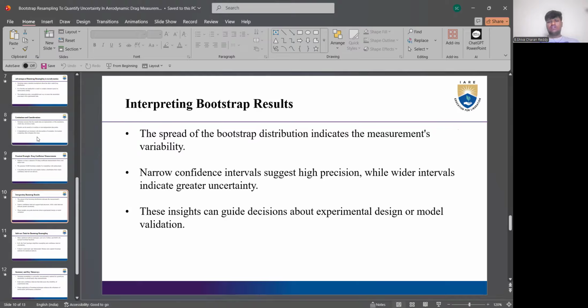Narrow confidence intervals suggest high precision, while wider intervals indicate greater uncertainty. In the previous example, we talked about 10,000 bootstrap resamples, for all of which there should be a mean, giving the confidence interval. If there is a small, narrow difference, the result will be highly precise, and the result may be nearly the same. But if there are varied intervals, there may be a complex issue and there is much more we have to account for. We need to do even more complex calculations to get the proper average value. These insights can guide decisions on experimental design and model validation.